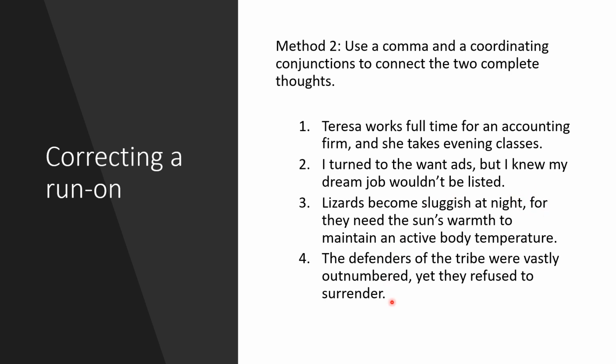Sentence number 4. The defenders of the tribe were vastly outnumbered. This is sentence number 1. They refused to surrender is also a complete sentence. Now, to separate the two, instead of using a period, you may use a comma and a coordinating conjunction.